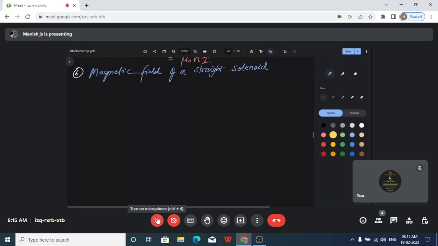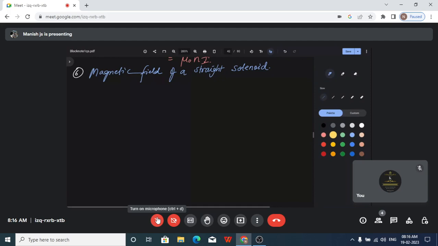Normally an iron rod will not attract any pins. But if you wind insulated copper wire around the iron rod and connect it to a battery cell along with a plug key, it will show magnetic property, which is temporary. Temporary means, until current passes through it, it will show. If you switch off the circuit, it will not show magnetic property. It is not permanent.